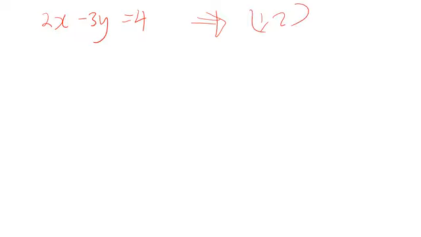Writing this equation into the normal form, you have 2 over 3 x plus 4 over 3.